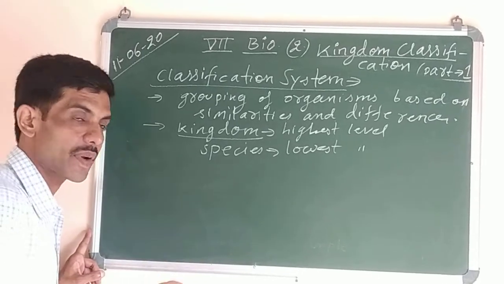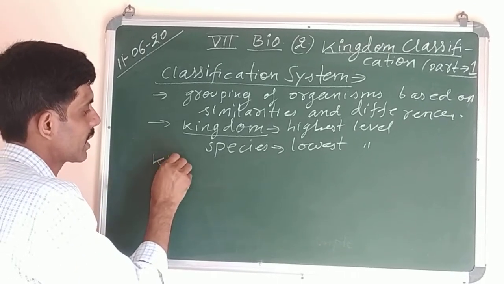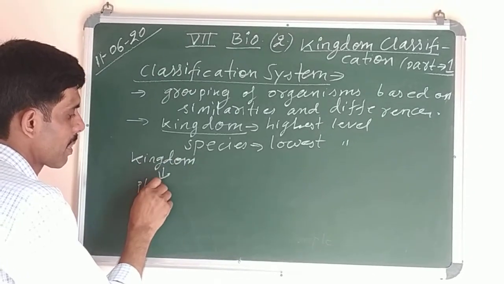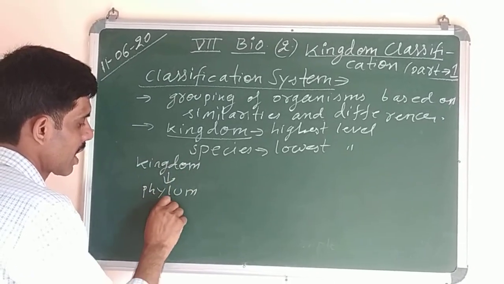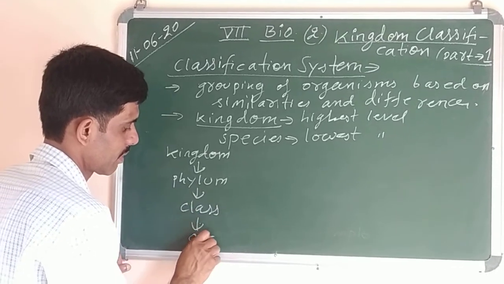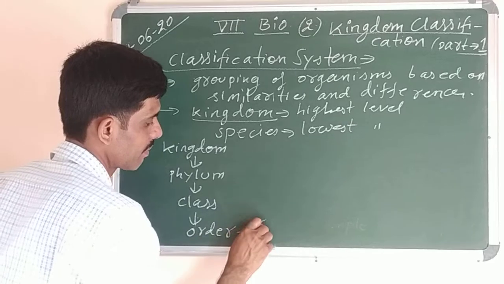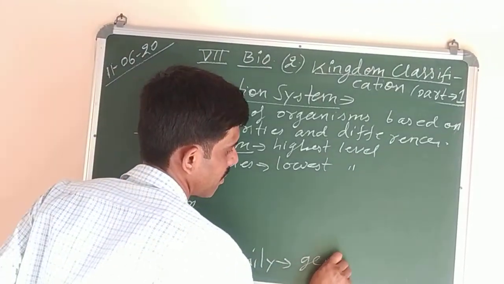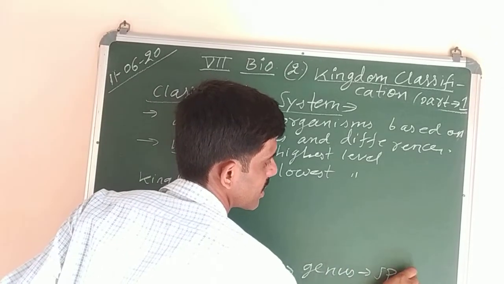It starts with kingdom, then comes phylum, then class, then order, then family, then the next one is genus, and finally we have species.